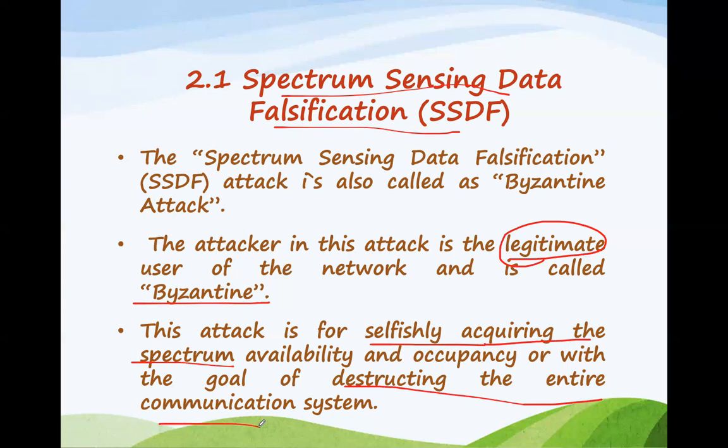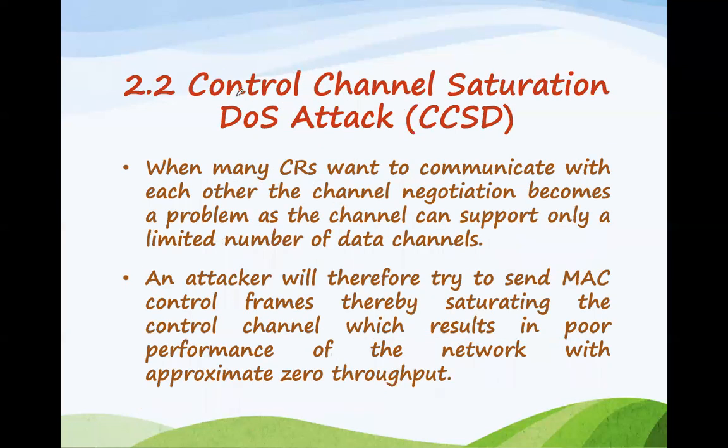So let's discuss the next type of attack. The next type of attack is the control channel saturation denial of service attack. Many CRs, that is cognitive radios, want to communicate with each other, which means that channel availability is very important, so we need to negotiate for the channel. The attacker utilizes this concept. He tries to flood the entire channel with several MAC control frames. As a result, the channel gets saturated.